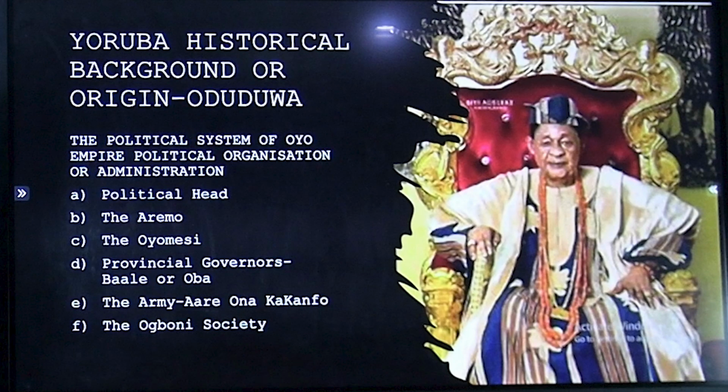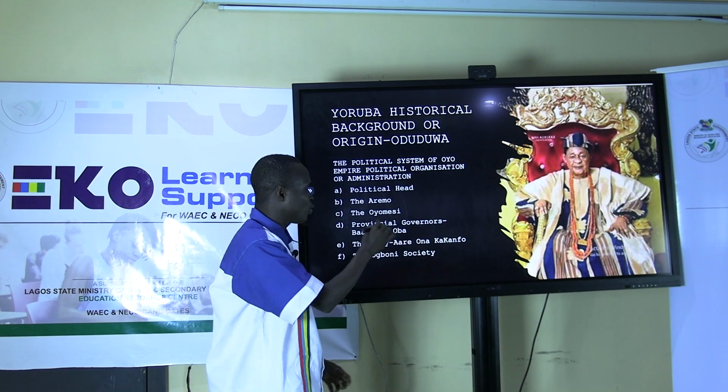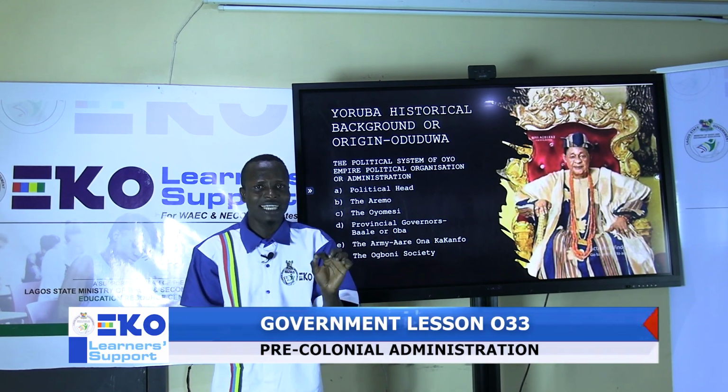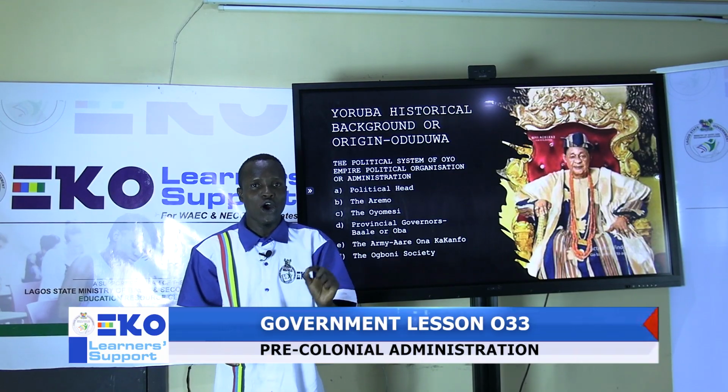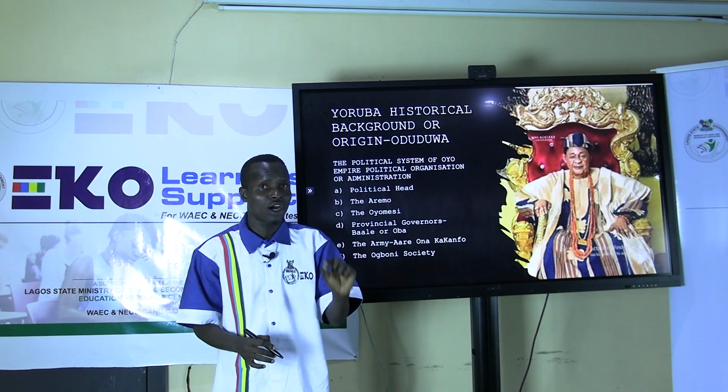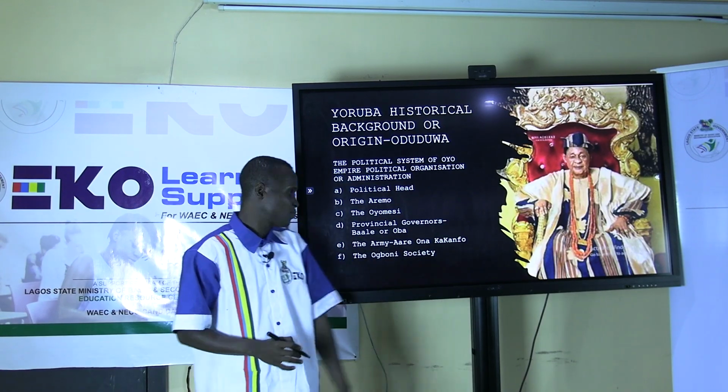Provincial governors, Bales or Oba. Each district in the Oyo Empire is divided into districts or villages, which are headed by Oba, Ajele, or Bale. The army, Are Ona Kakanfo. Are Ona Kakanfo is the army commander of the Oyo Empire.